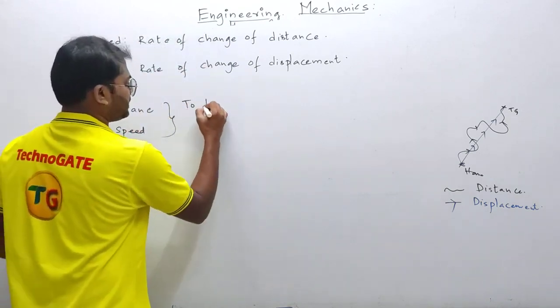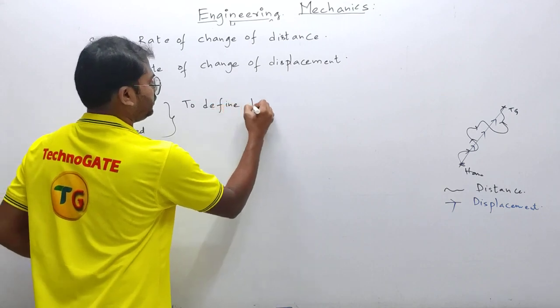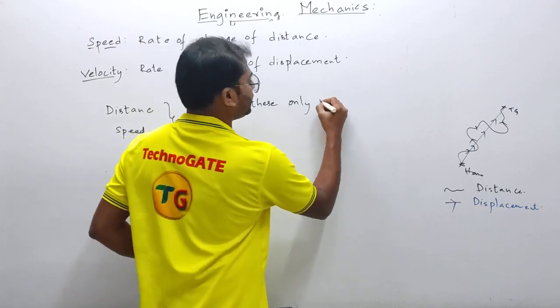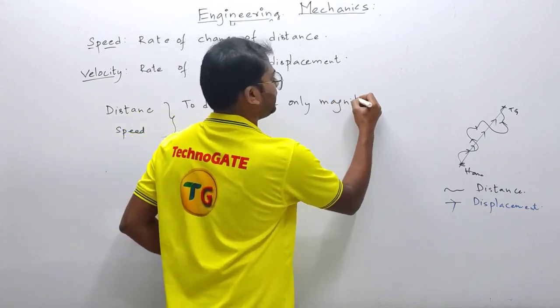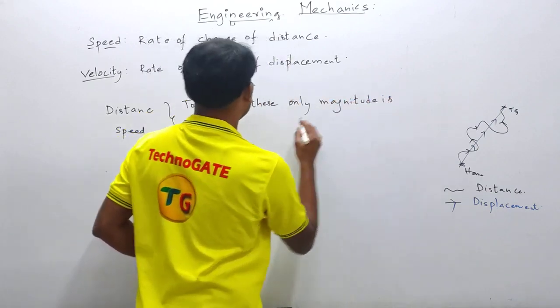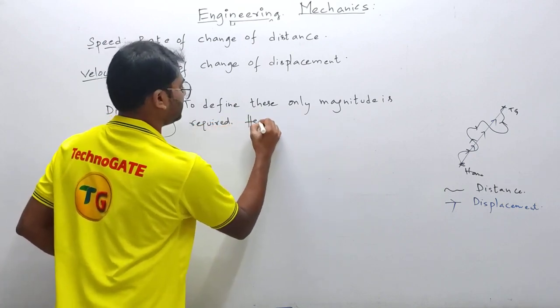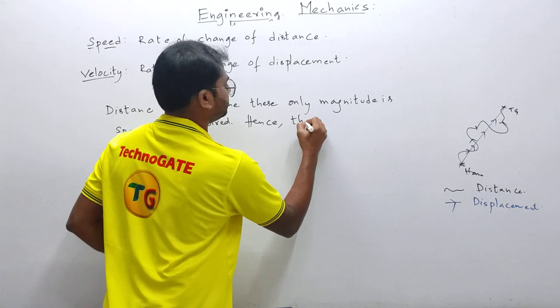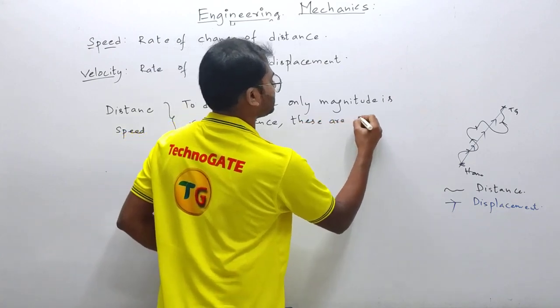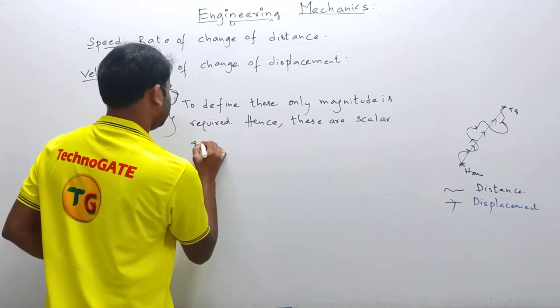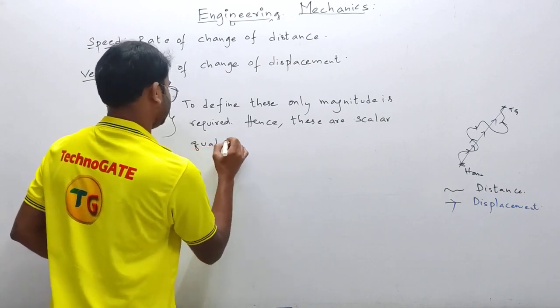To define these, only magnitude is required. Hence these are scalar quantities.